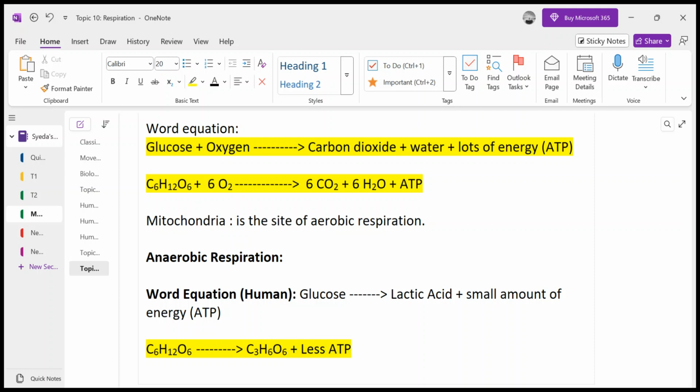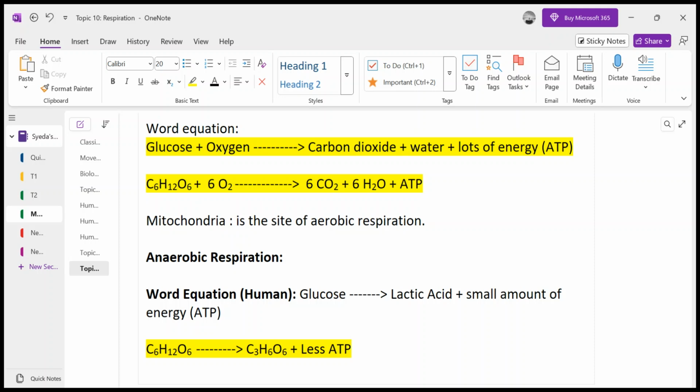Okay, so this lactic acid is oxidized in the liver. The blood takes the lactic acid from the respiring cells to the liver, where it is oxidized further into carbon dioxide and so on, but it does not completely oxidize in our muscles.